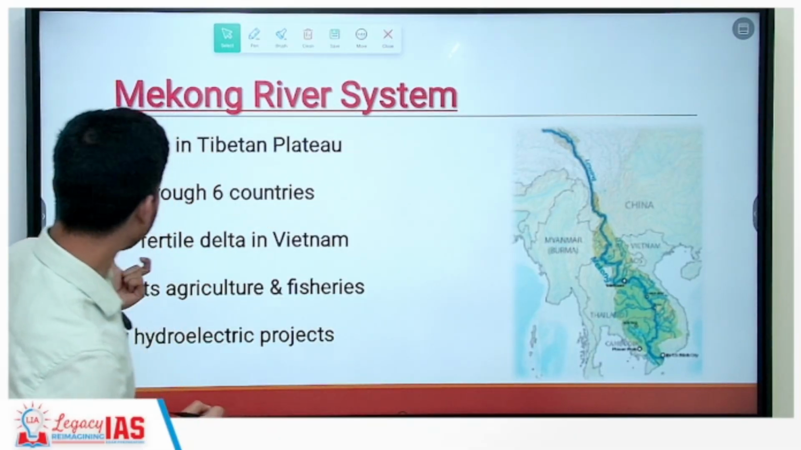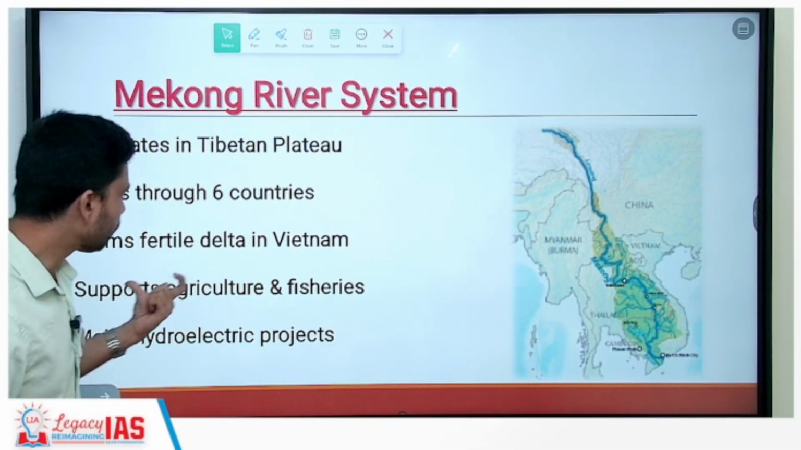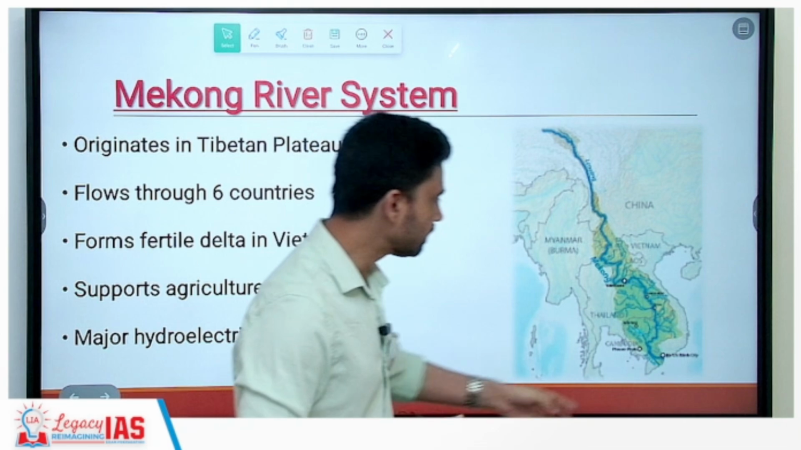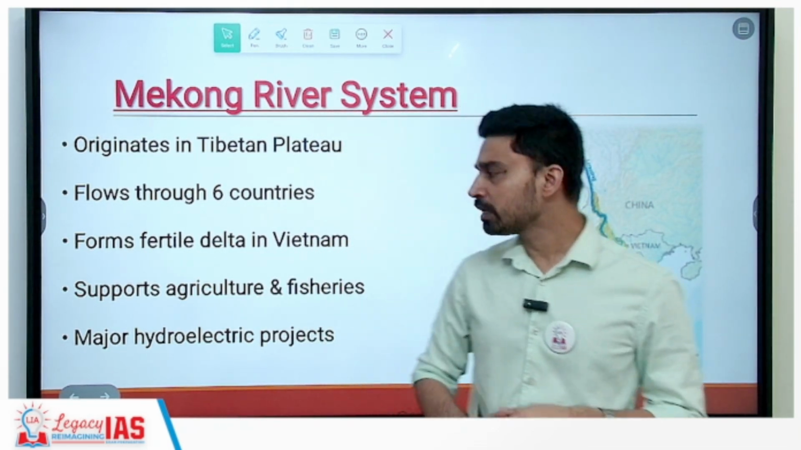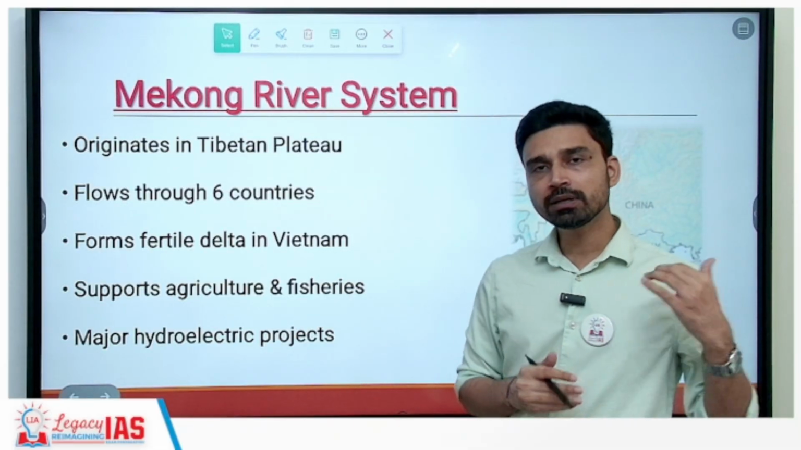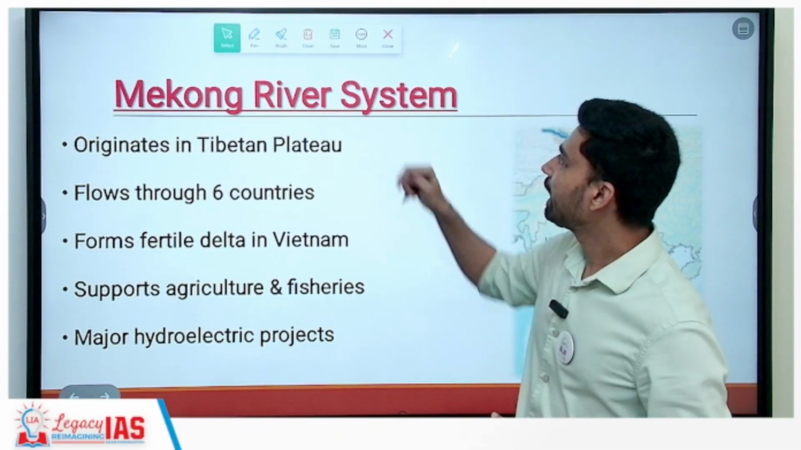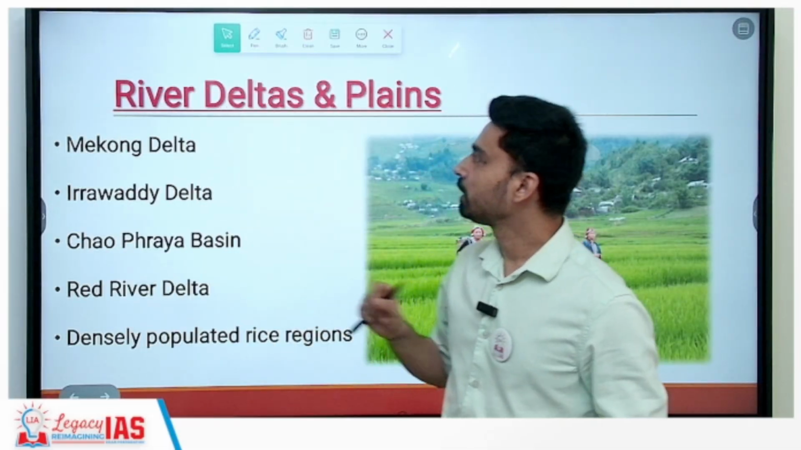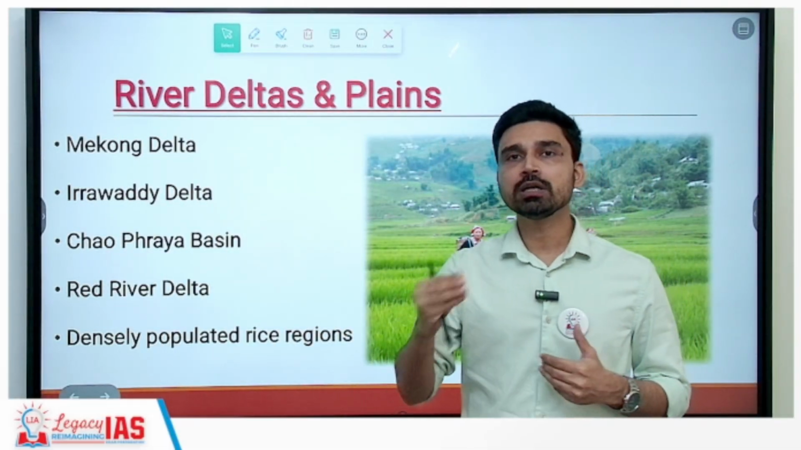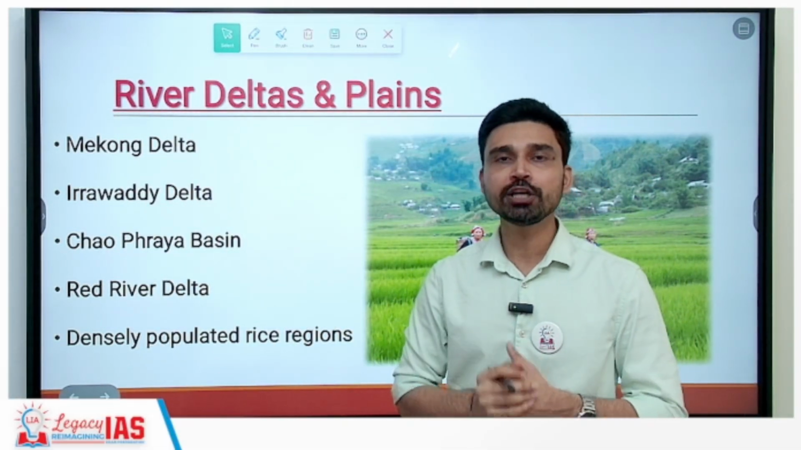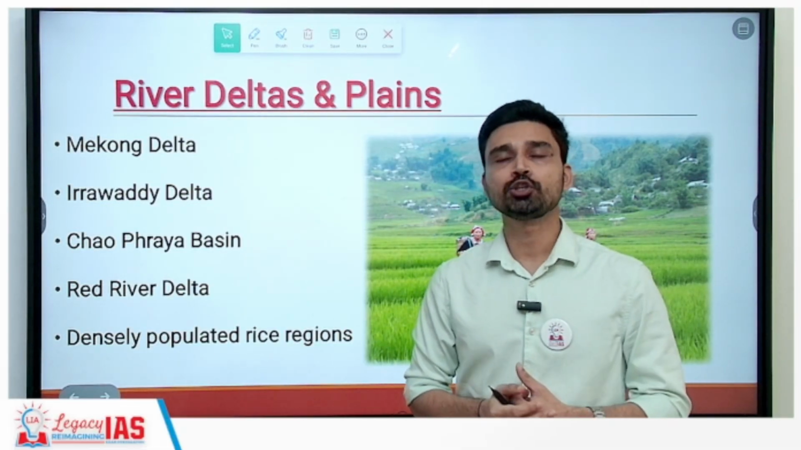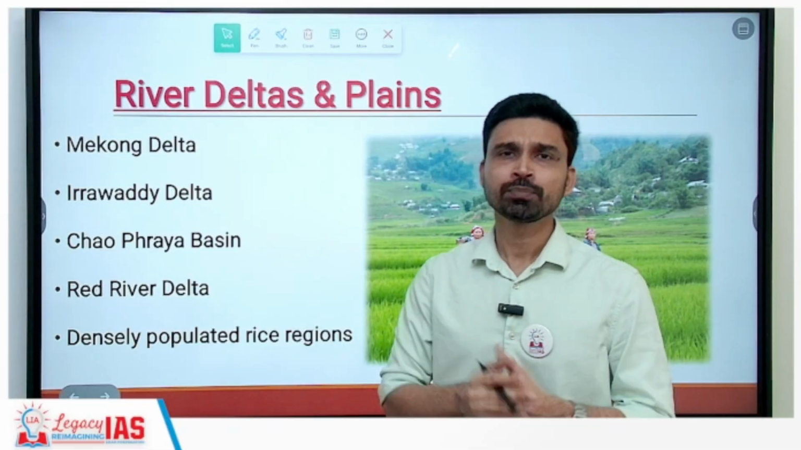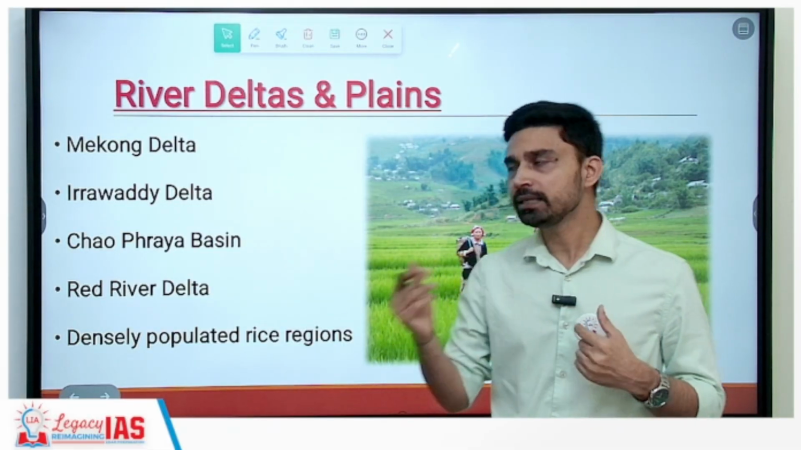And then it forms a fertile delta in Vietnam, which supports agriculture and fisheries. Like in the southern part of this river, the Mekong River Delta is known for large scale fishing activities, plus several hydroelectric projects have also been commissioned over this particular river itself. Interestingly, the Mekong Ganga Cooperation is a regional organization which has been created in this area to ensure regional relationships between India and Southeast Asia.